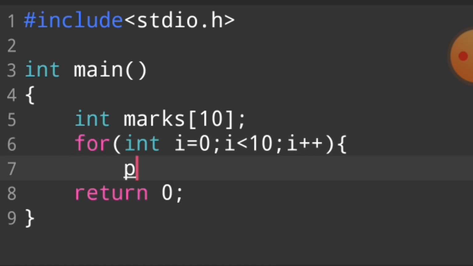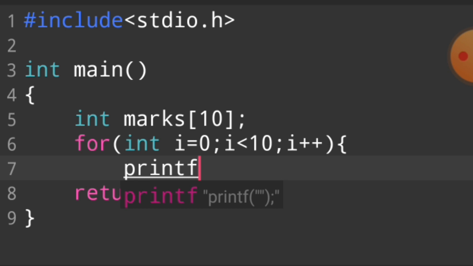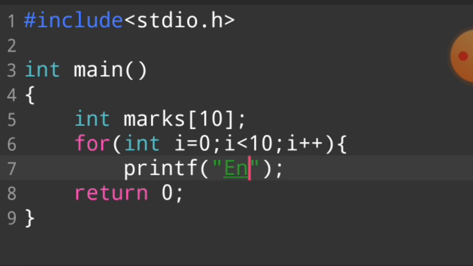We use printf to tell our user: please enter your number.